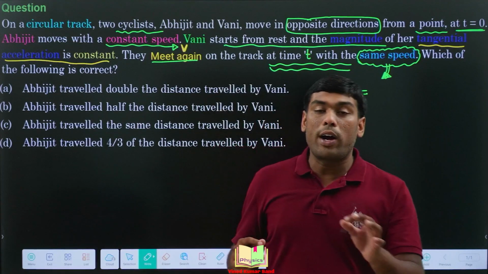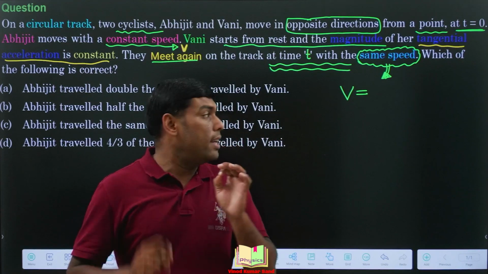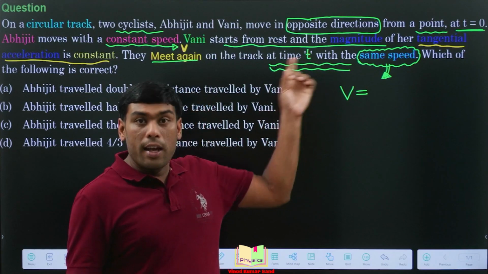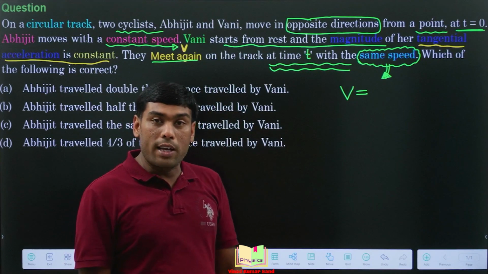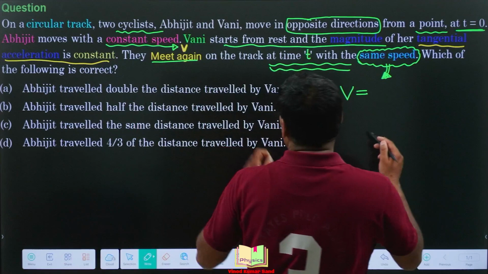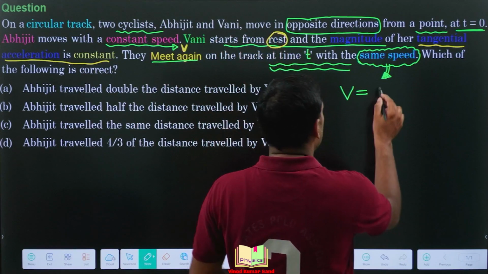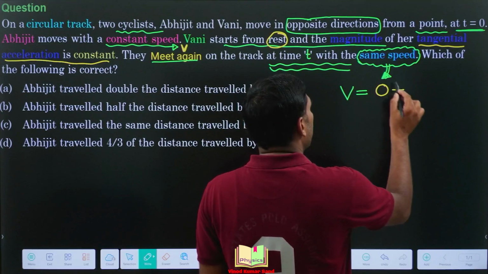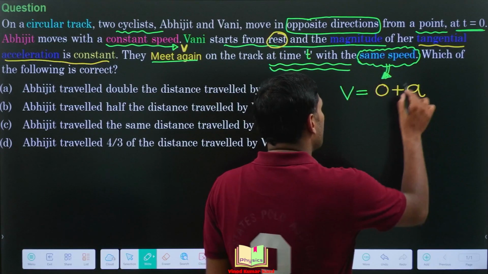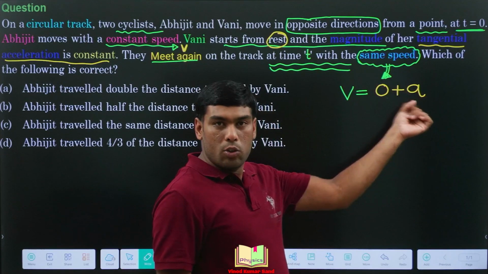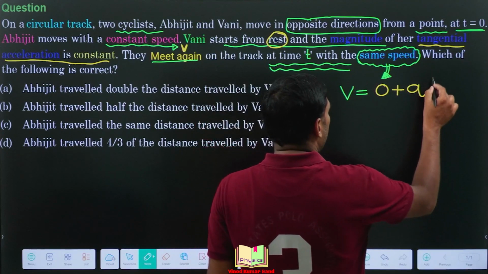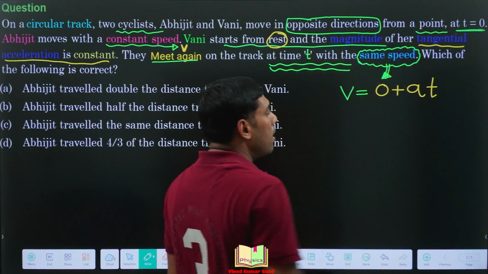Now we are going to find the speed of Vani at time t, and we can use the equations of kinematics. Vani's initial speed is 0. She is starting from rest. Vani's tangential acceleration has, let's say, the magnitude a, and we need to find her speed at time t.